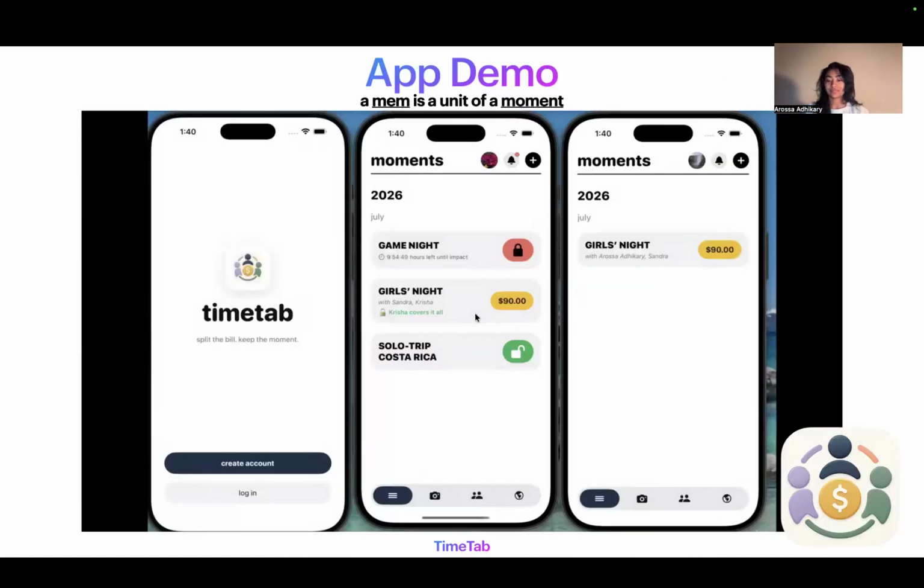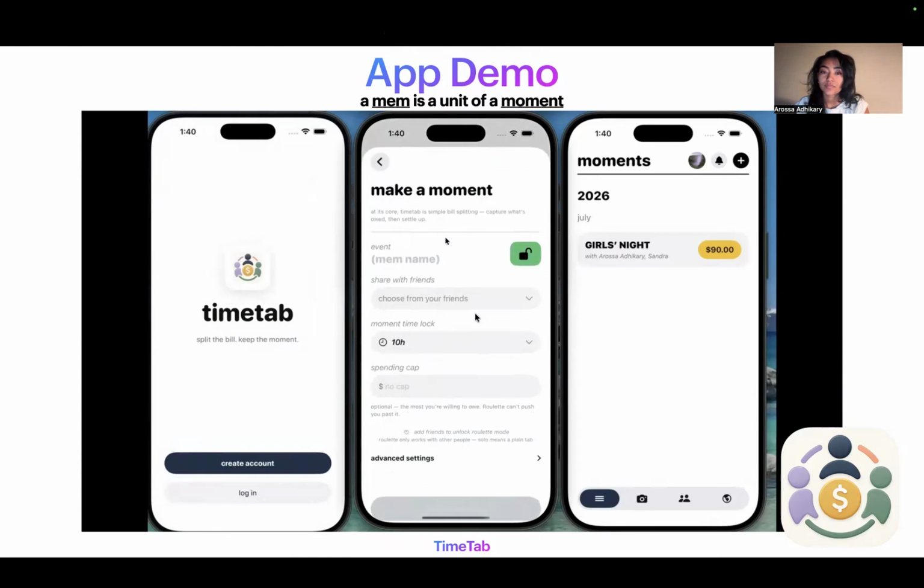All right, welcome to TimeTab. This is the homepage that will greet you. You can create an account. I've already made some accounts for this demo. You can also log in. We're already logged in. So first off, in this middle screen, we have a sample account that already has some moments attached. And basically, we're going to go through and create a new moment.